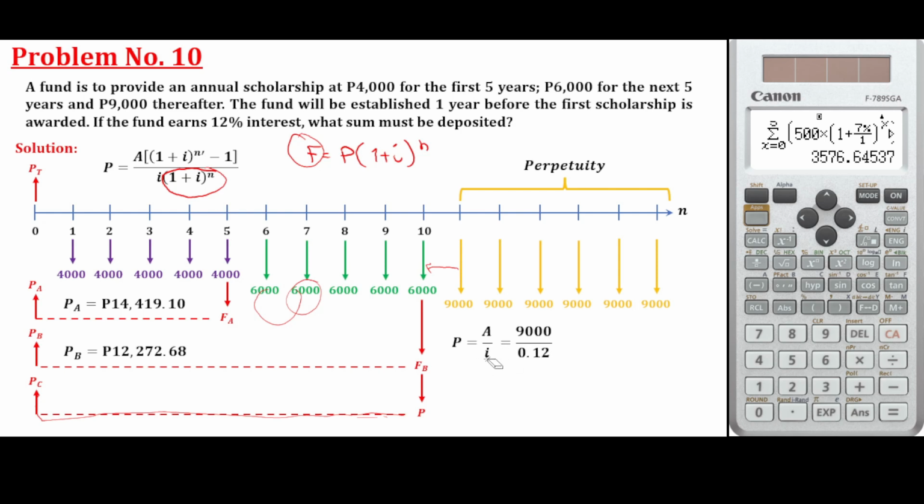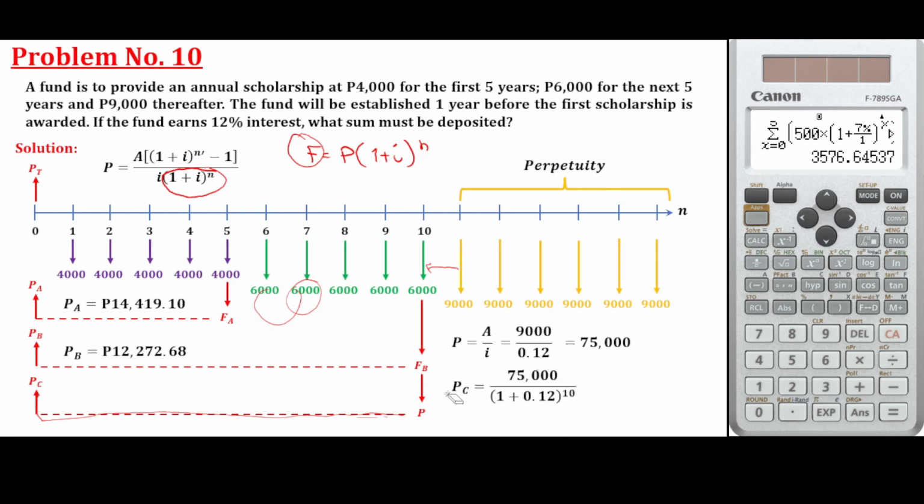Now if the problem is annual payment, that should be i or 0.12 over 1. If that is a monthly payment, that should be 0.12 over 12. If that is a quarterly payment, 0.12 over 4. Now take note of that. This is not just the normal i, the interest rate, but you have to divide it by a certain value, referring to how many times you pay every year. Now, that is 75,000.